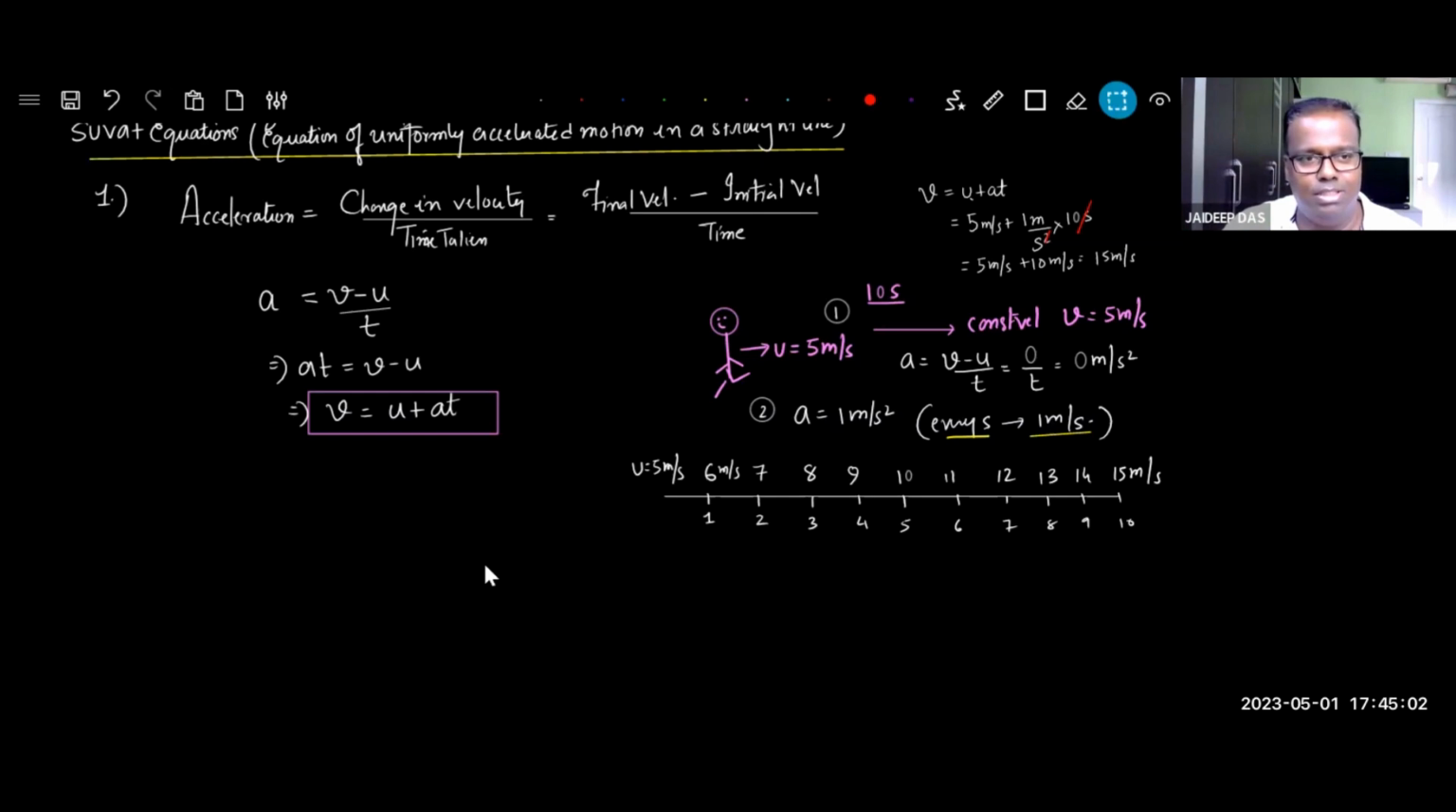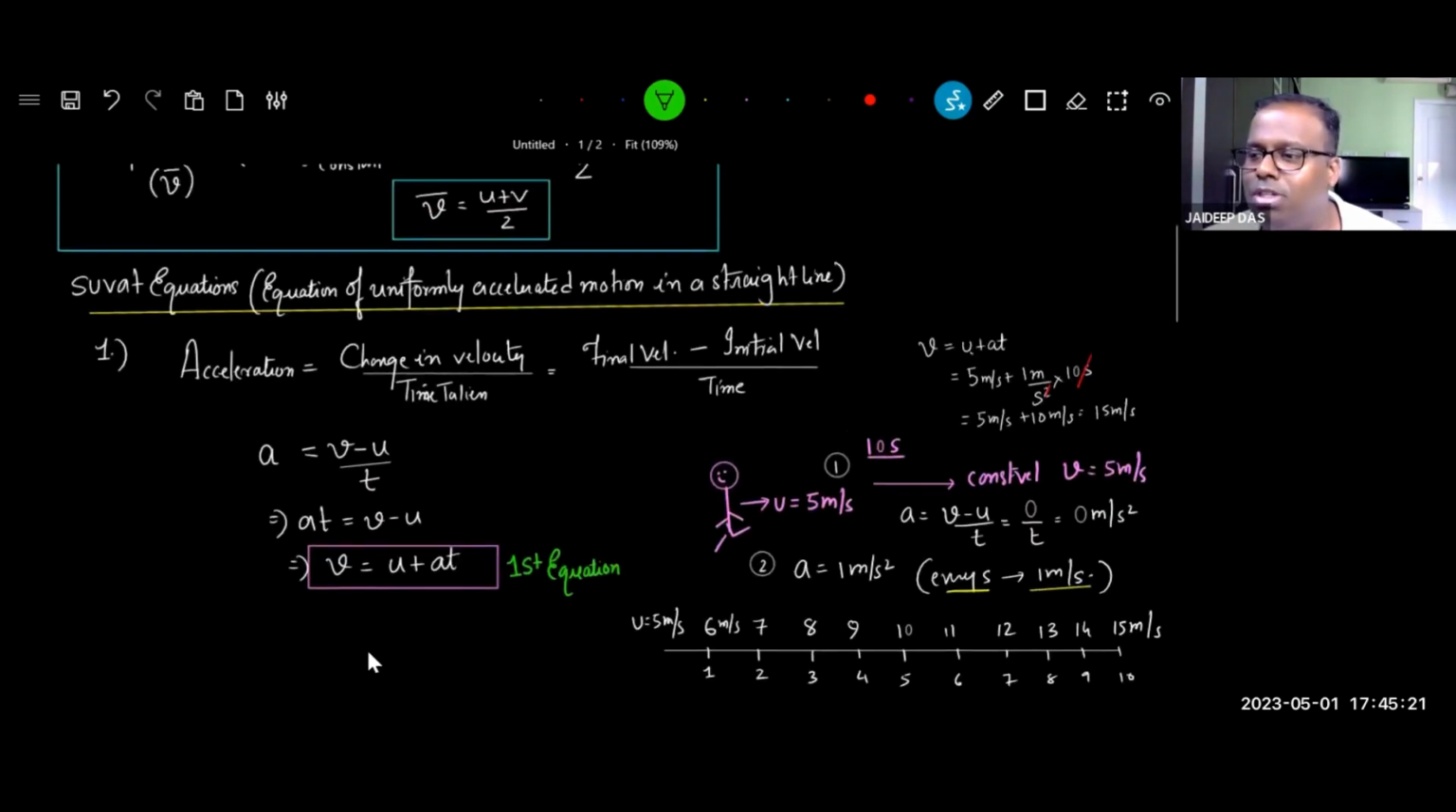Okay? So this is your first equation of motion. This is known as the first equation. What you will find most interesting here is that every equation will have one parameter missing. This is the first equation. Can you tell me out of the SUVAT parameters, which is missing out here? Something is missing here. One of the SUVAT parameters is not there.